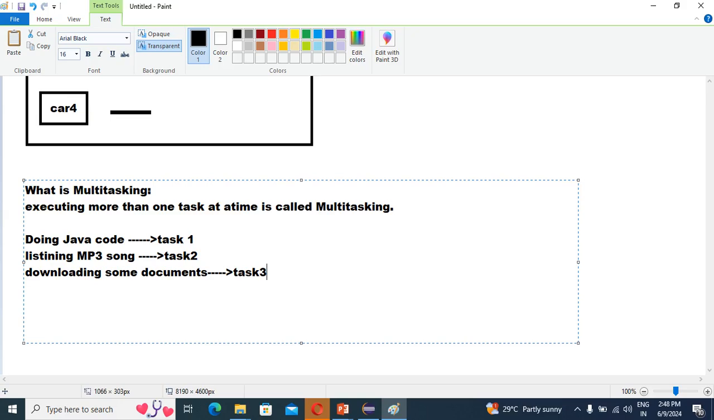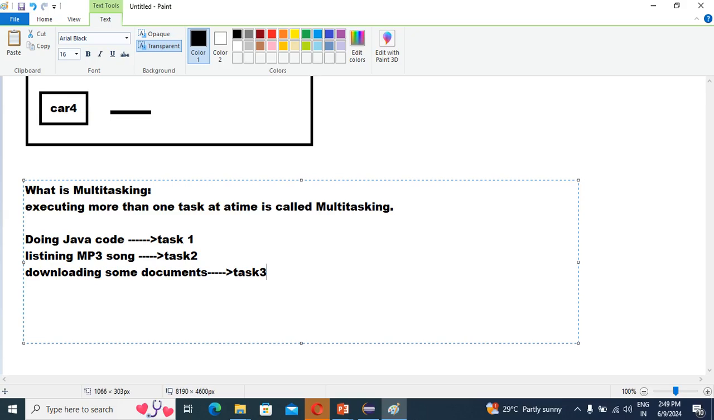It's called multitasking. Why? Because Java coding does not depend upon listening to MP3, and listening to MP3 does not depend upon downloading some file. So each and every task is independent, separate, right? That's why it is called multitasking.